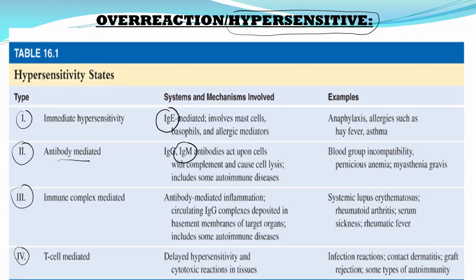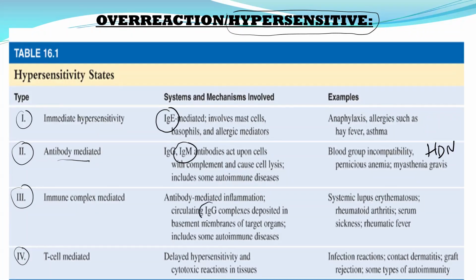Also there is a disease called HDN, which is a disorder in a newborn, hemolytic disease of the newborn. This is actually caused by the IgM antibody type of rhesus antibody, Rh antibody. And then type 3, this is also known as immune complex mediated hypersensitivity.